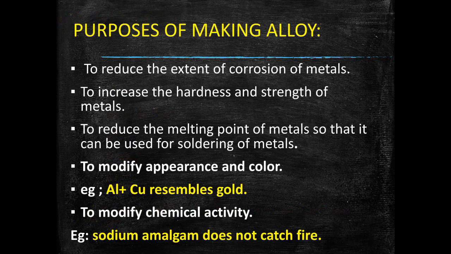Number 3, alloys also can help to reduce the melting point of metals so that they can be used for soldering of metals. Alloys also are used to modify appearance and colors of metals. For example, an aluminium and copper alloy resembles gold and can be used to make artificial jewelry. Alloys can also modify the chemical activity of metal. For example, sodium amalgam alloy does not catch fire, whereas sodium metal is highly explosive.